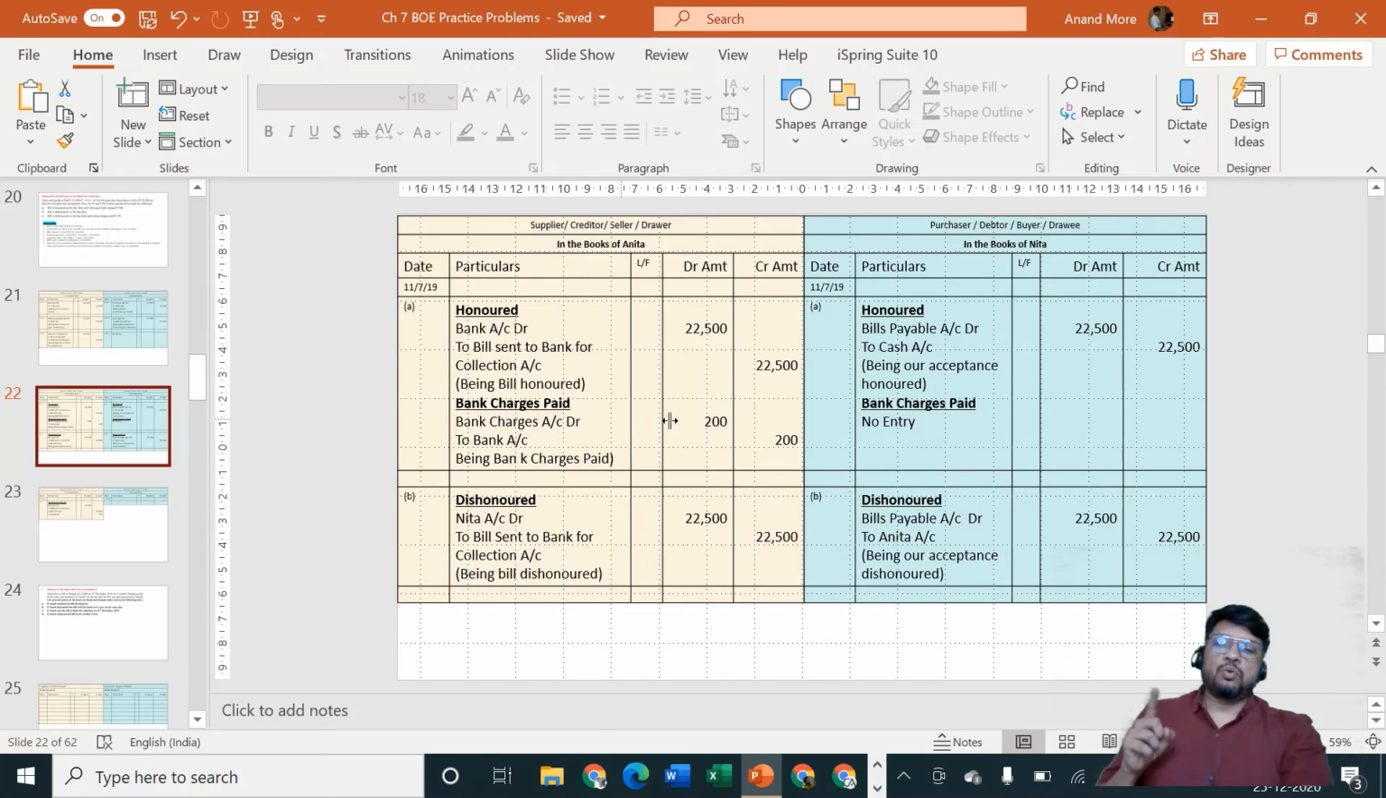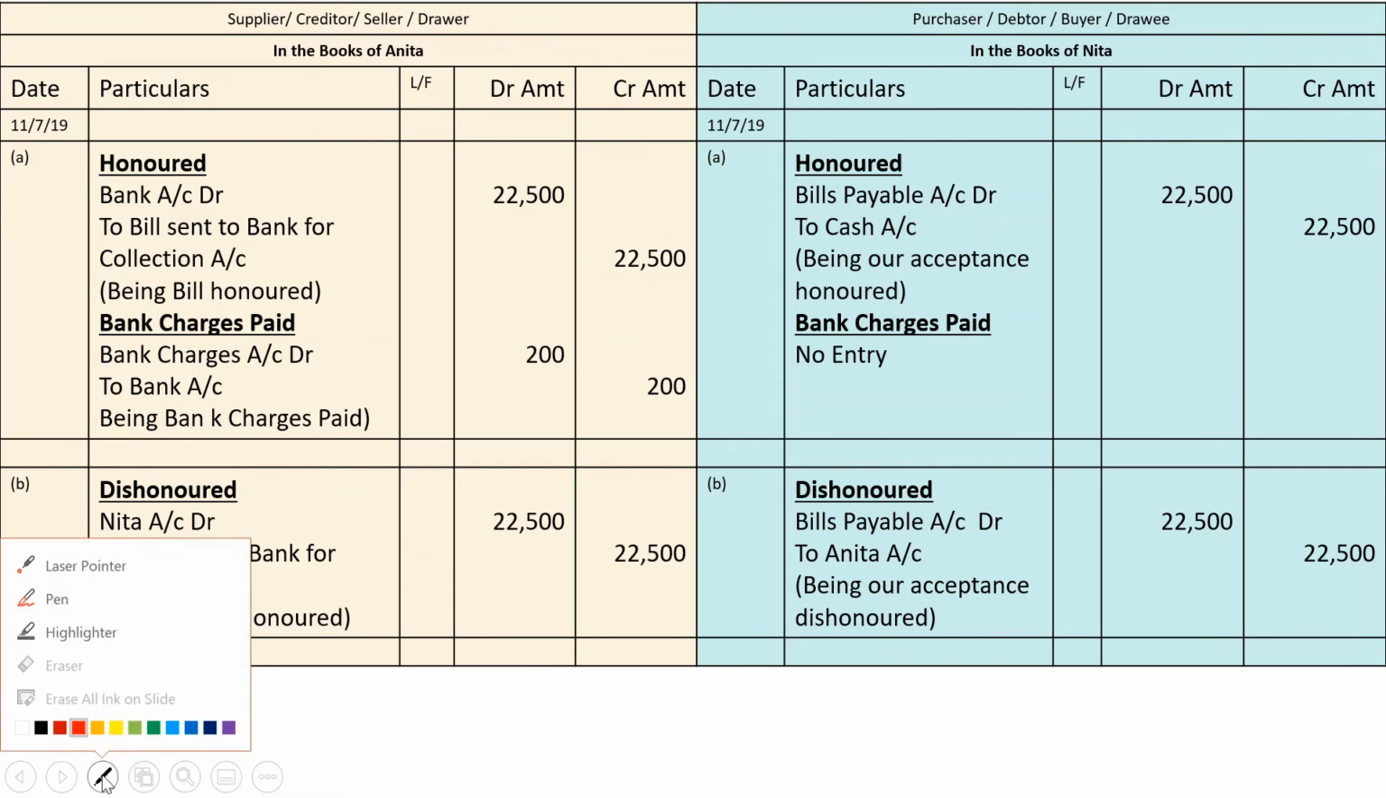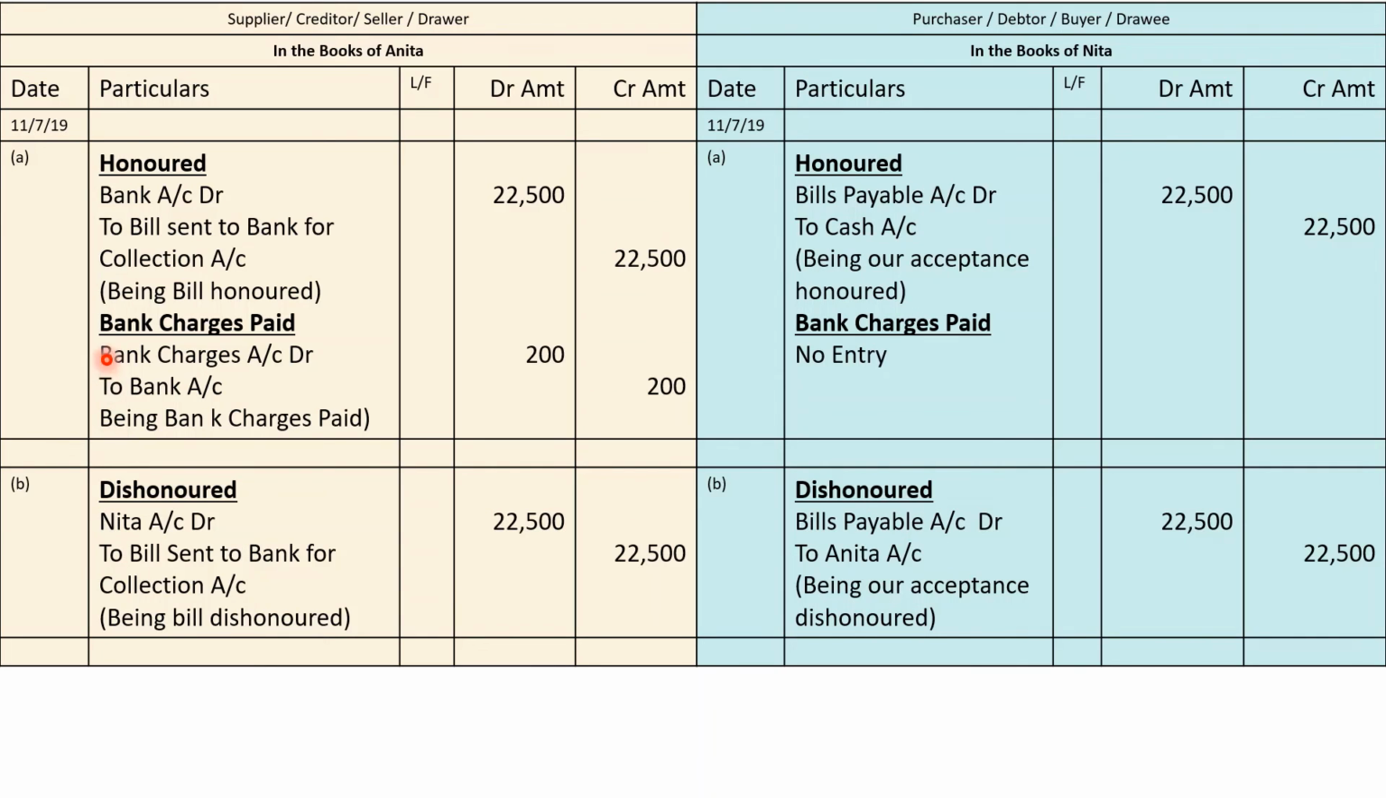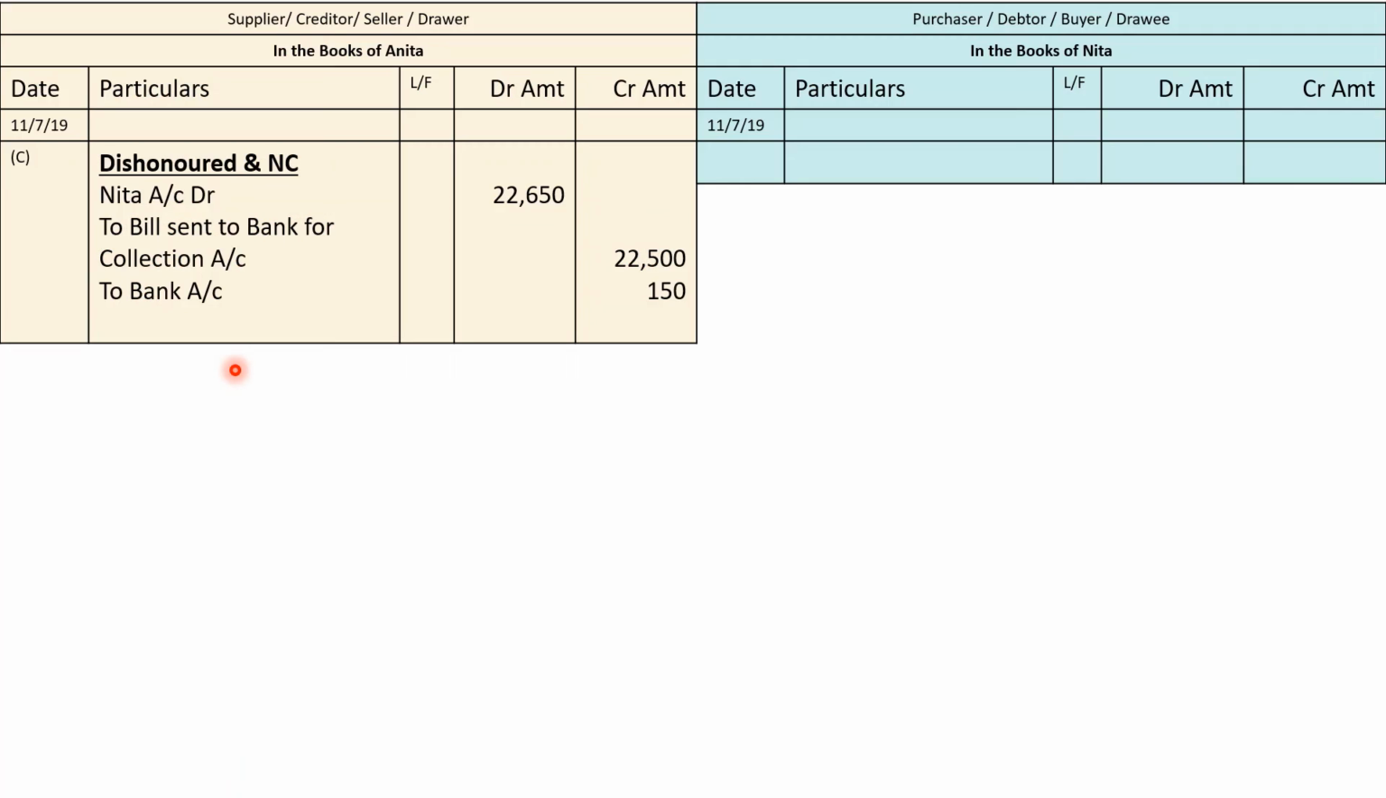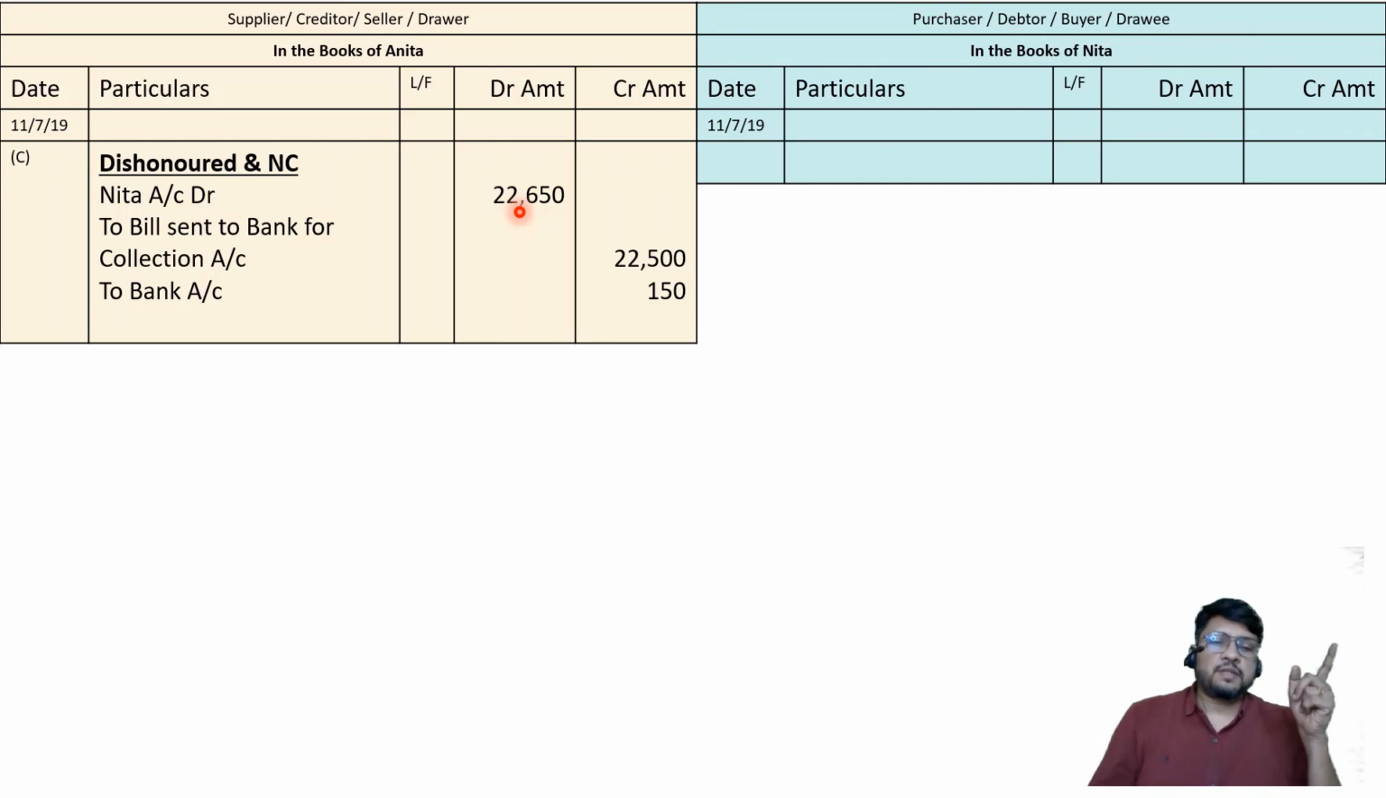When it came to 200 rupees, I repeat, let me just disappear and let me consider the laser pointer here, it will be easy for you to understand. When it was bank charges, we specified the bank charges account debit, we did not debit Nita's account. But now when we see that it is noting charges, then we are saying Nita's account will be debited not only by rupees 22,500 but also by rupees 150, because we are compelled to pay those noting charges because Nita made the mistake.